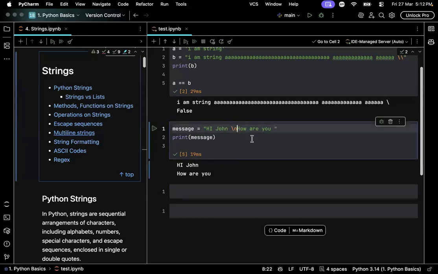You cannot use slashes inside this string for exactly this reason. Anything followed by a single slash will become an escape sequence. So you should never use a single slash. If you want to represent a new line, you should write slash n. If you want to represent a tab, let's say tab is nothing but four spaces, right? If you want to represent a tab rather than giving four spaces, you can write slash and t.